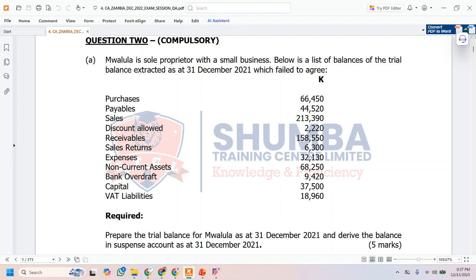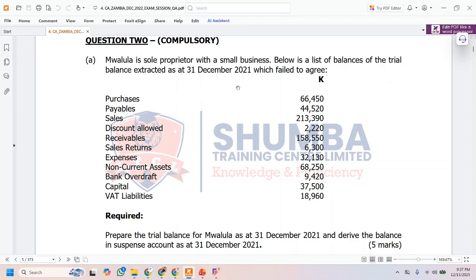Question 2A reads: Mwalula is a sole proprietor with a small business. Below is a list of balances of the trial balance extracted as at 31st December 2021, which failed to agree.